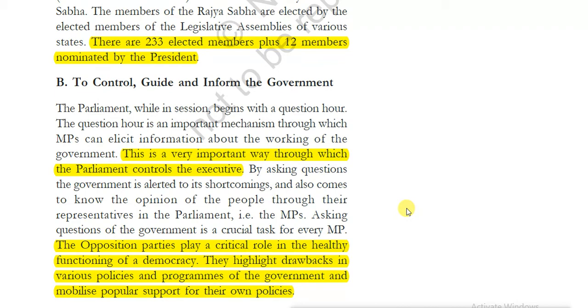These are the questions asked by the members of parliament to the ministers only. With the approval of the Speaker of Lok Sabha, the ministers can be asked questions. Getting my point, sir? So starred questions, unstarred questions and short duration questions. Generally there are 2 types only, but sometimes short duration questions will also be asked.